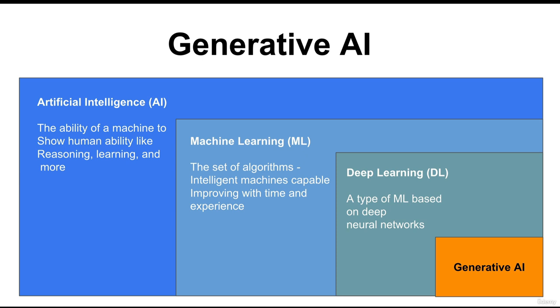Generative AI is a further sub-branch of deep learning, which uses these neural networks to produce and generate brand new content, from images to natural language, from music and much more. So you have to understand where generative AI comes into place. It's pretty much a subset of deep learning, which uses neural networks to generate content.